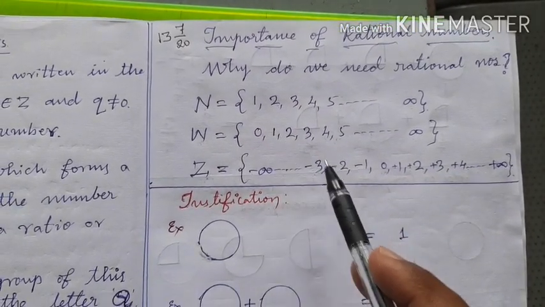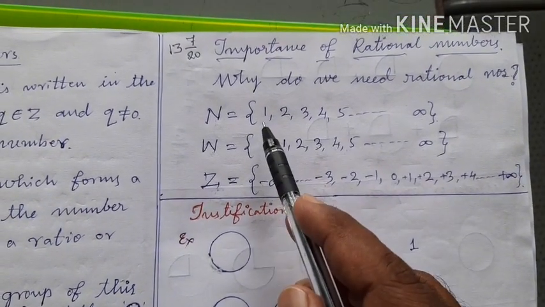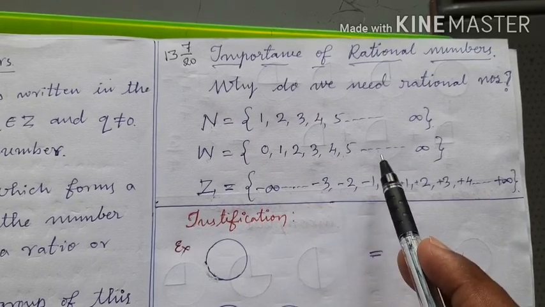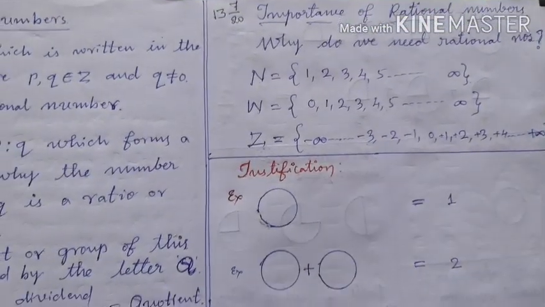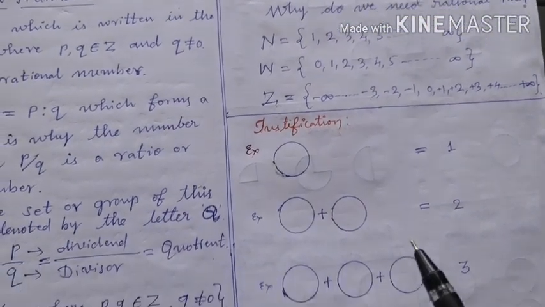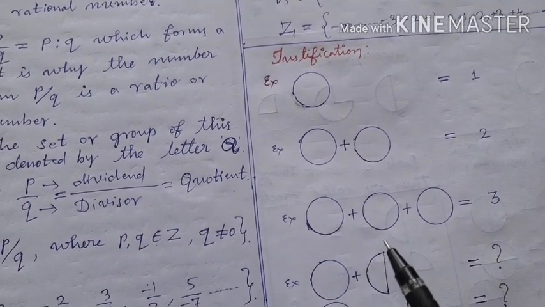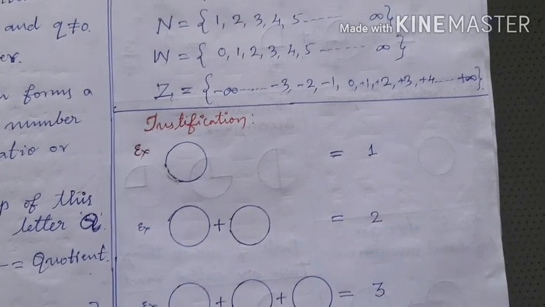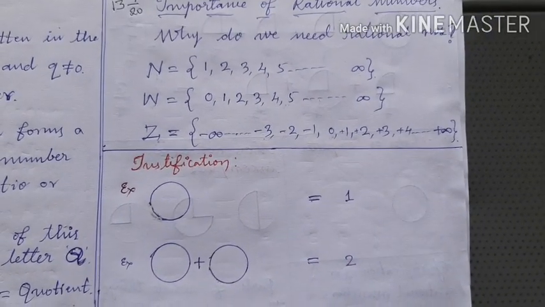These are all the complete numbers or whole numbers. But the incomplete numbers like 1 by 3, 3 by 4, 2 by 3, these are all seen in the set of rational numbers.